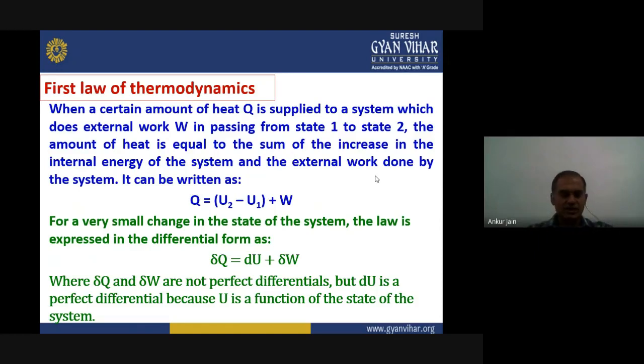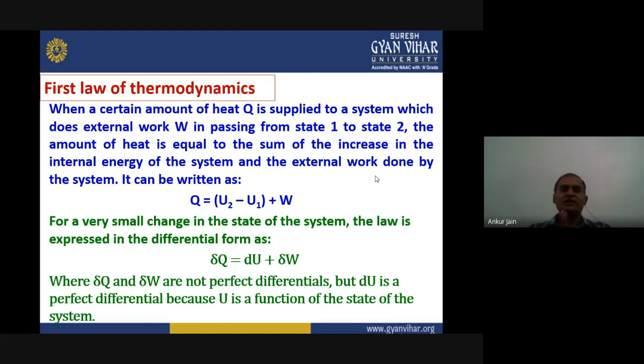Since we have already seen how to define the work done, how to define the internal energy, and we know the heat is supplied as Q. Now let us assume that a certain amount of heat, defined by Q, is supplied to a system and the external work done is W, when it is going from state 1 to state 2.